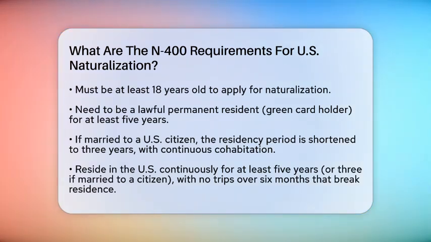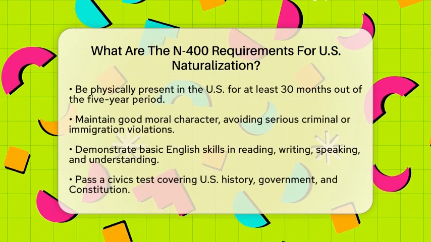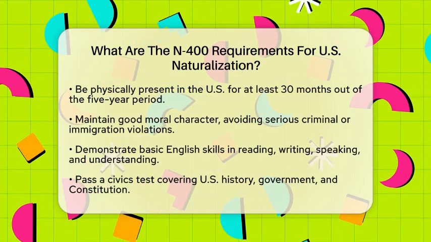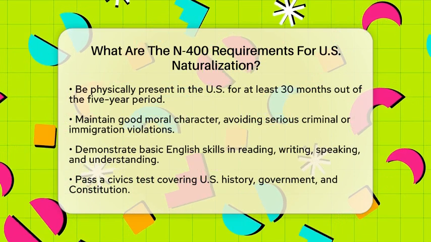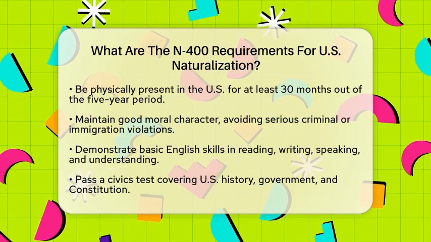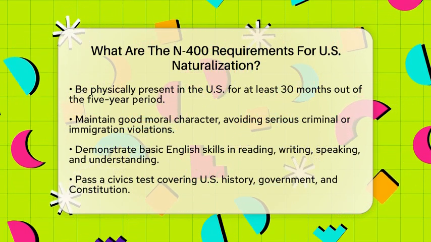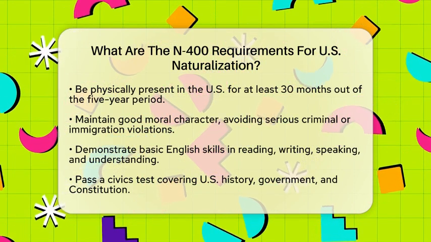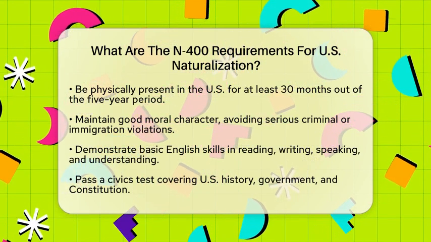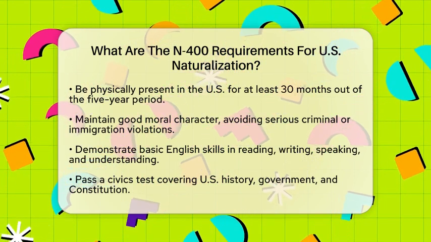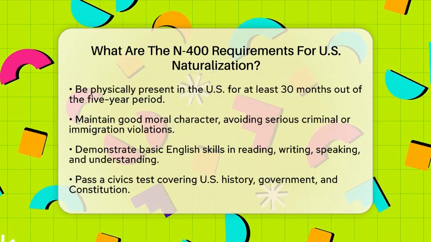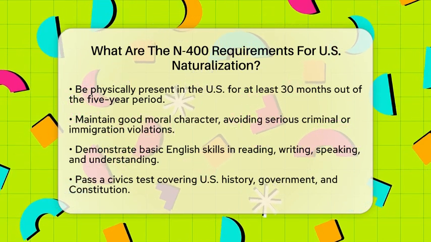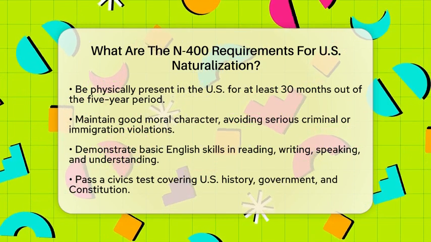You also need to have lived in the United States continuously for at least 5 years, or 3 years if married to a U.S. citizen. During this time, you should not have left the country for more than 6 months at a time, as that could break your continuous residence. You must have been physically present in the United States for at least 30 months out of those 5 years. This means you need to have spent at least 2.5 years living in the country.